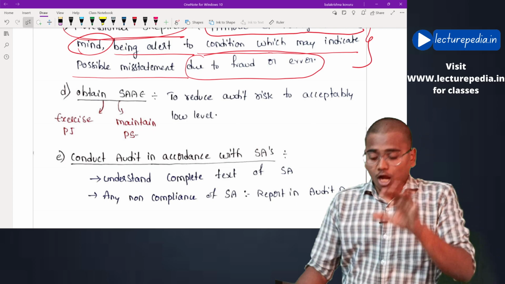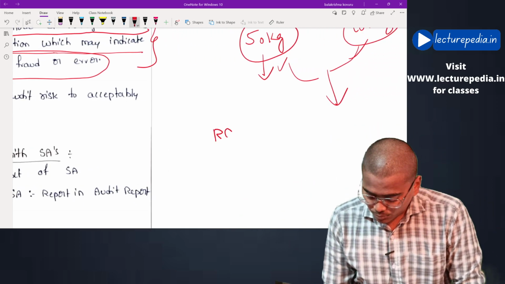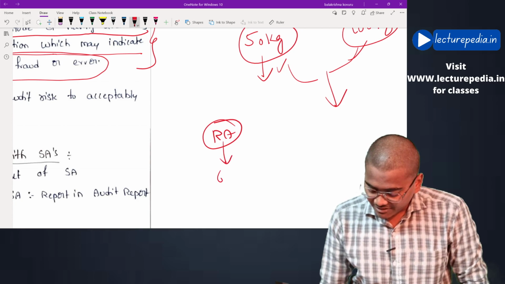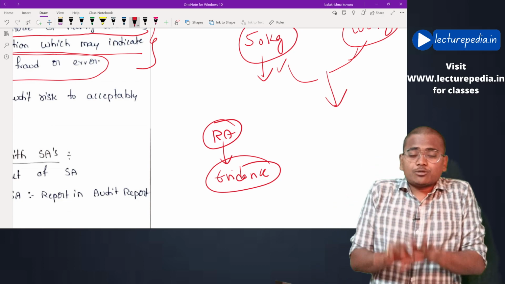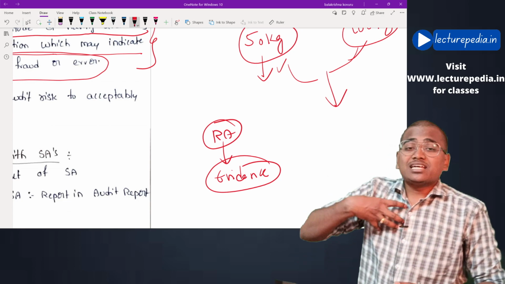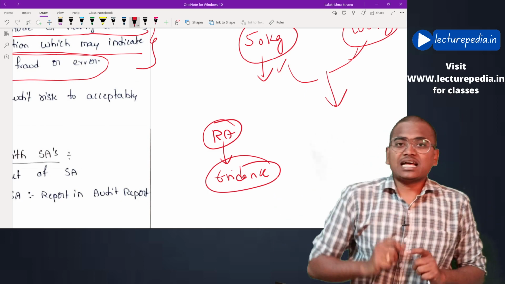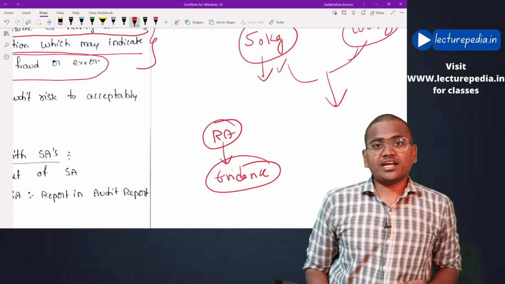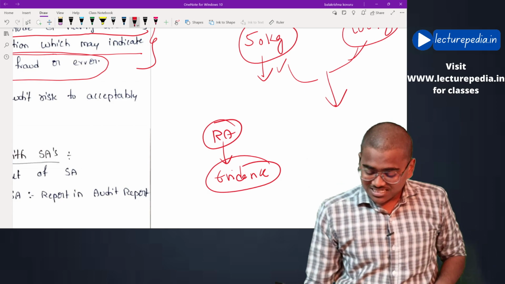How will the auditor get reasonable assurance? He will get it by collecting evidences. By collecting sufficient appropriate evidences, the auditor will get reasonable assurance on the financial statements of the entities. That is the reason why the auditor obtains evidences during the audit.